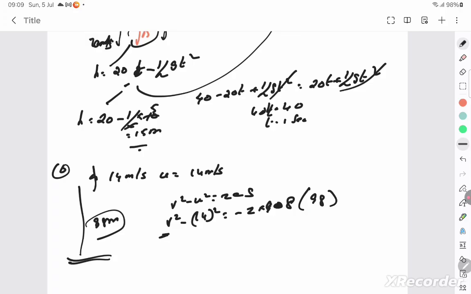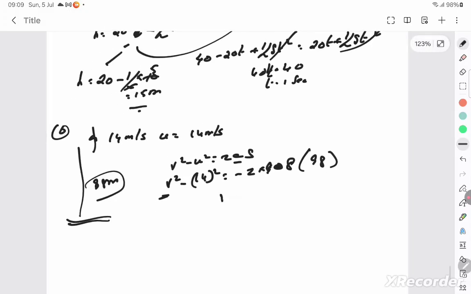So with this I can find the final velocity. Are they asking for the final velocity with which the ball hits the ground? You know the distance, you know the initial velocity. Put in v square minus u square is equal to 2as. Make sure that you're writing s as negative, the gravity as negative, because it's 14 square. Just calculate this value, you get the final velocity.